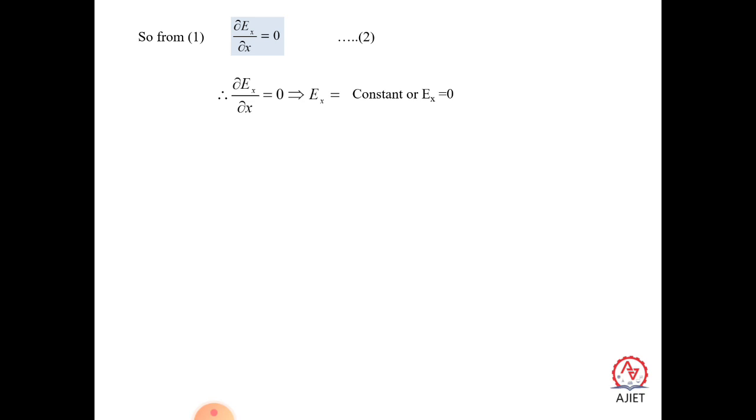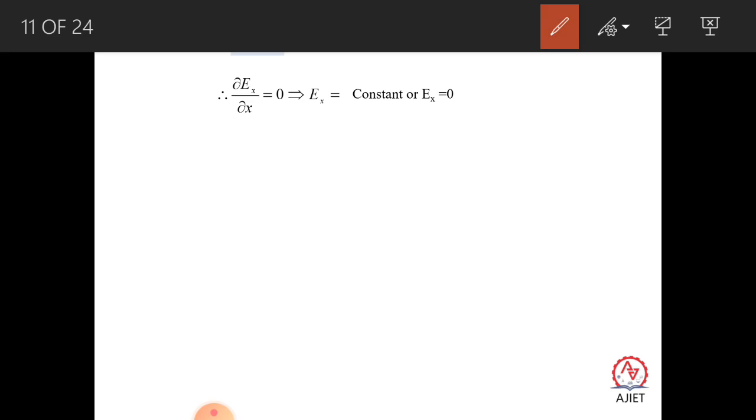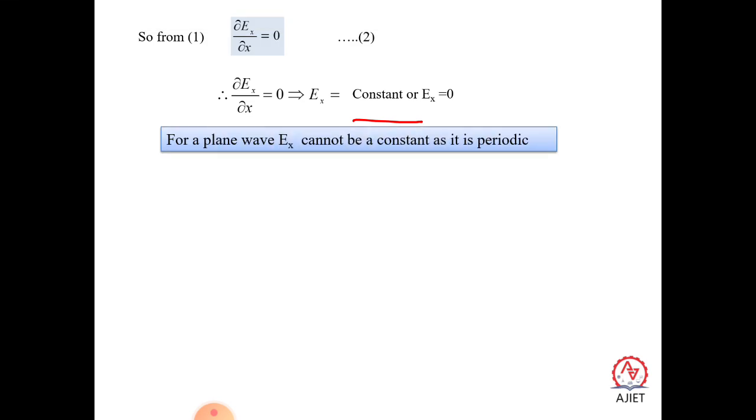So when the differential of a term becomes 0, then that term should be a constant. So it can be written as ∂Ex/∂x = 0, or we can write Ex is equal to a constant, or Ex is equal to 0. But for the plane wave, Ex cannot be a constant, so it is periodic, so it varies. As I told, it varies, so Ex is equal to 0.